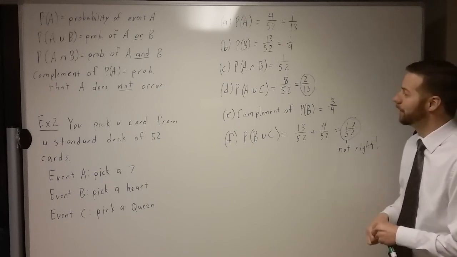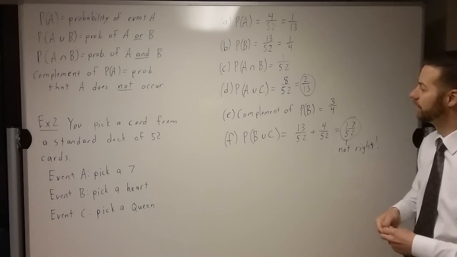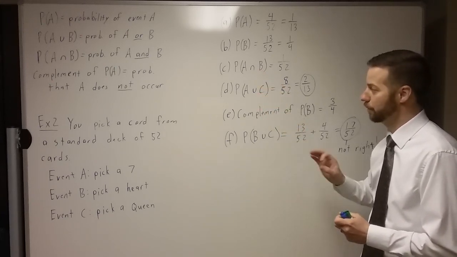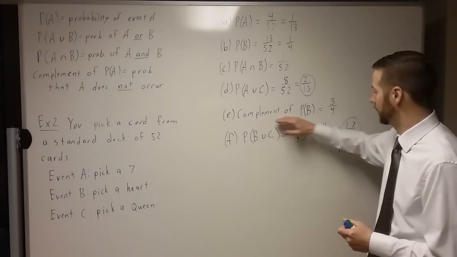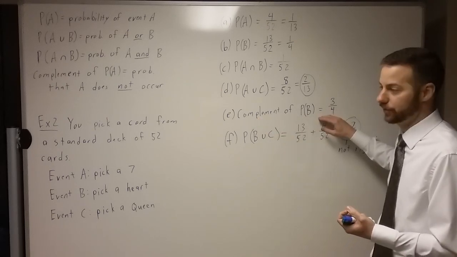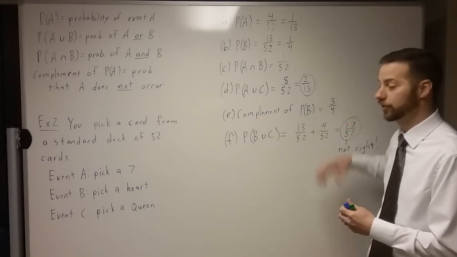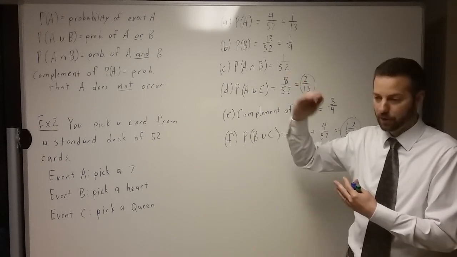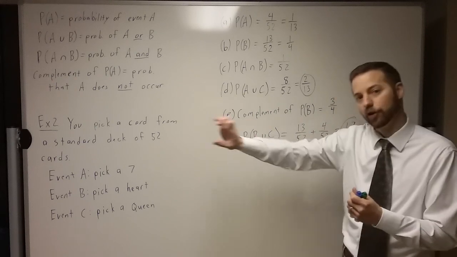So the big thing for today, though, is I want you to get the ideas of "and" and "or" down. These are the big things we're going to be using here, and what it means to take the complement of an event. And so you're going to be doing some of that and using just the basic definition of what probability is, which remember is what you want to happen over everything that could possibly happen.